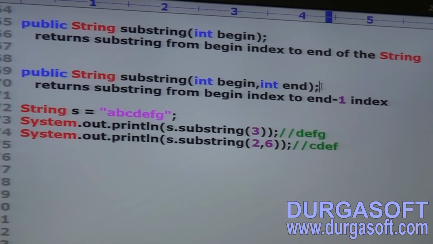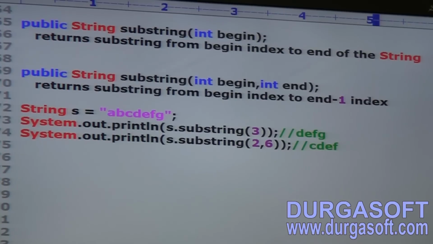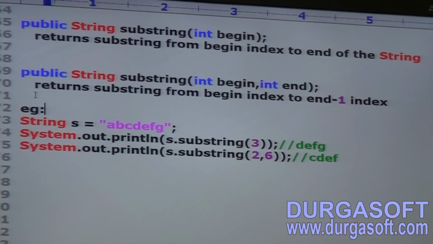Next, public String substring(int begin, int end): returns a substring from begin index to end minus 1 index. Have you observed? Underline that end minus 1. Don't strike, underline end minus 1.